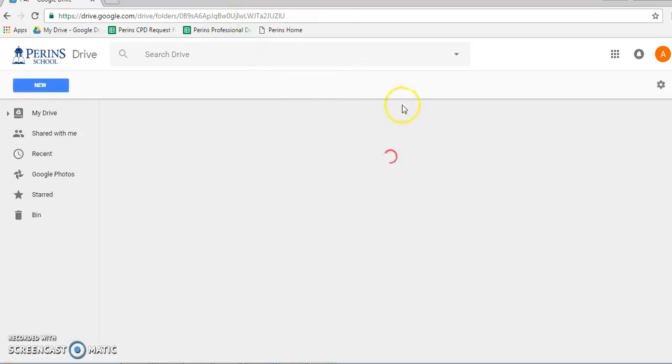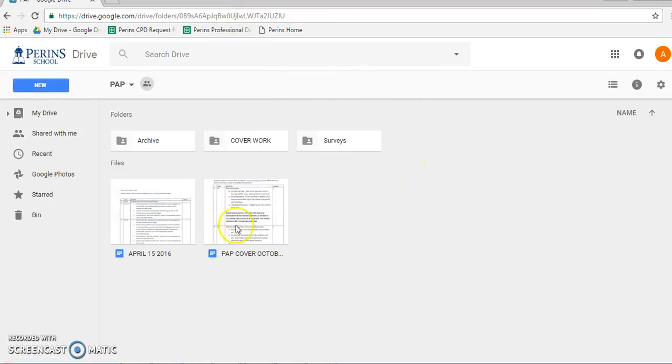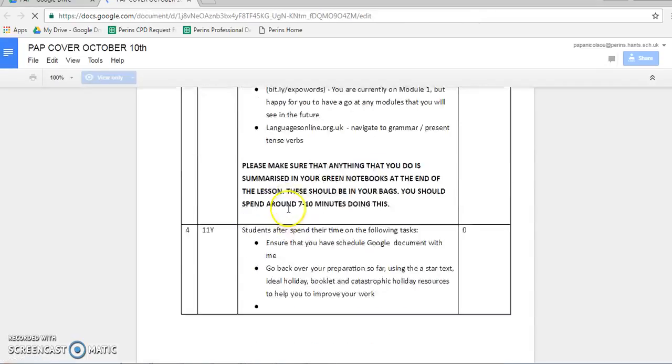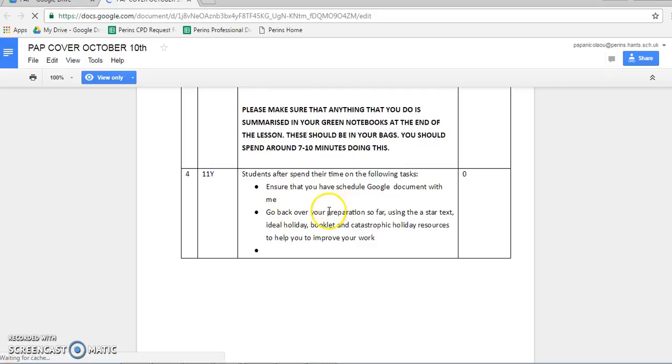So if I go through here, I've renamed it. It's this one here, Pap Cover October. It'll be for the date there, which is October the 10th. And you'll see down at the bottom that currently what I've written is that I want you to make sure you've shared your Google document with me, and then go back over your preparation so far using the A-Star Text, Ideal Holiday Booklet, Catastrophic Holiday Resources to help you improve your work.